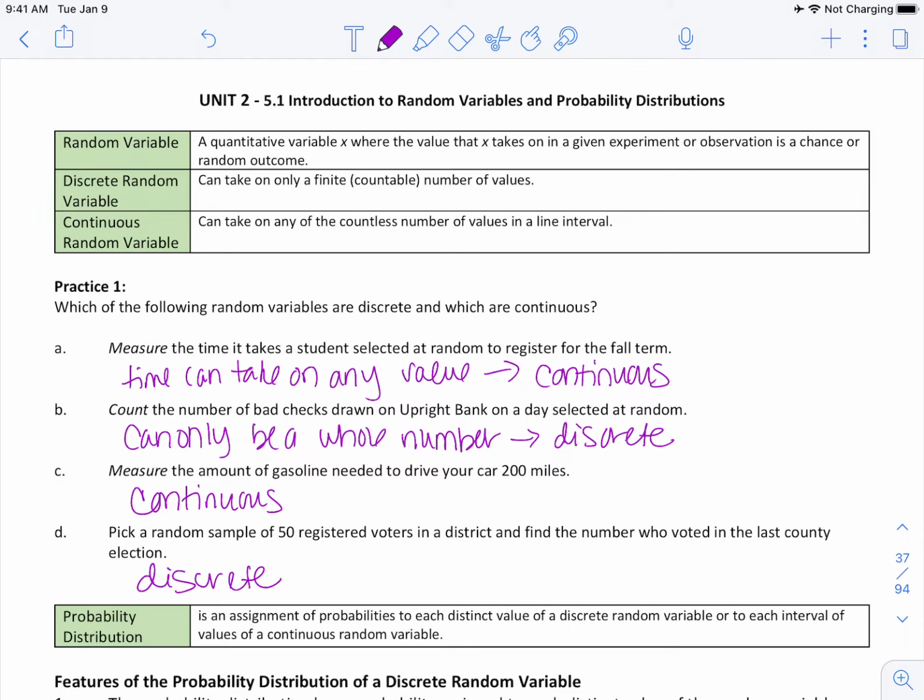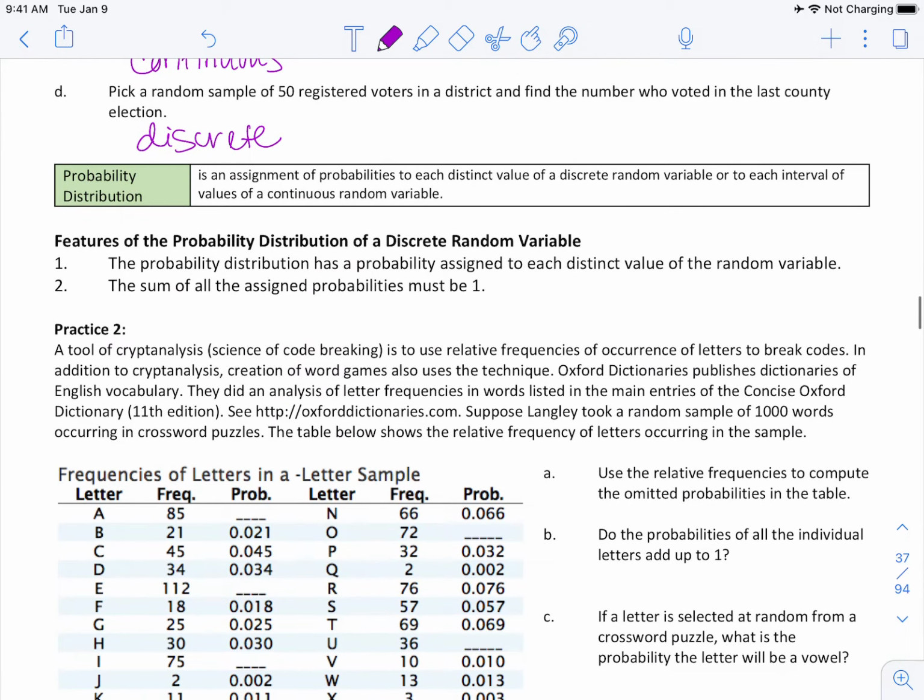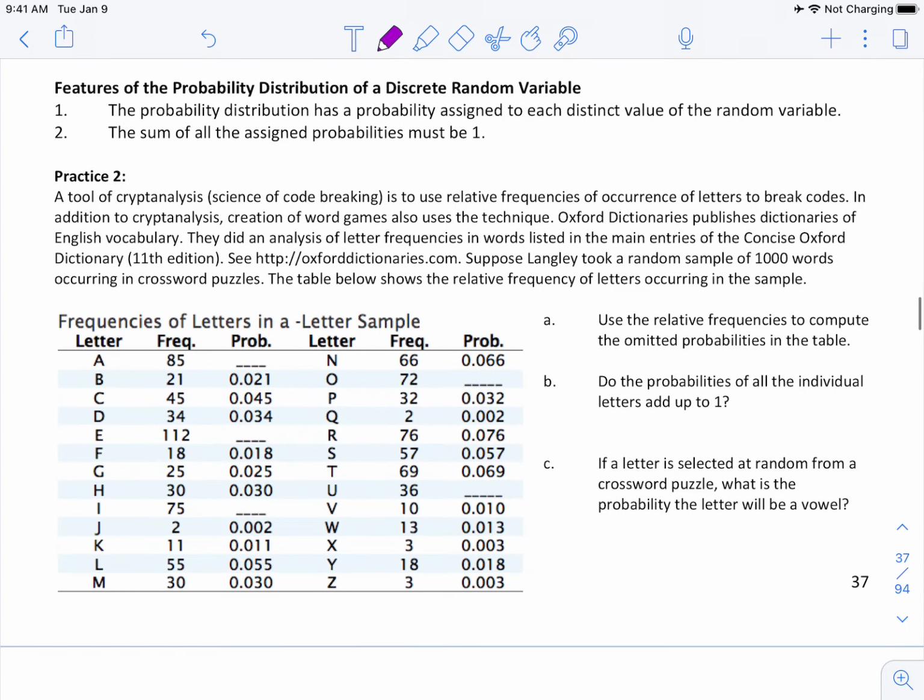A probability distribution is an assignment of probabilities to each distinct value of a discrete random variable or to each interval of values of a continuous random variable. So, features of a probability distribution of a discrete random variable: the probability distribution has a probability assigned to each distinct value of the random variable, and the sum of all the assigned probabilities must be 1.